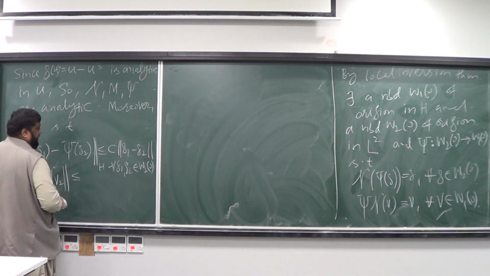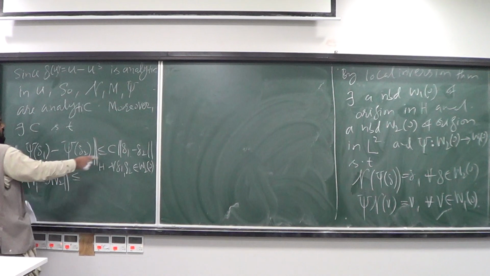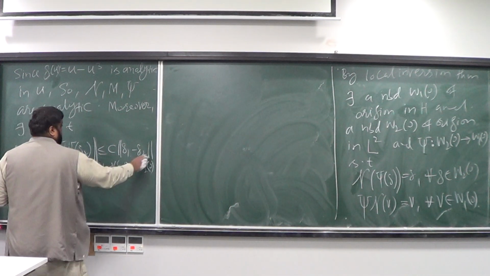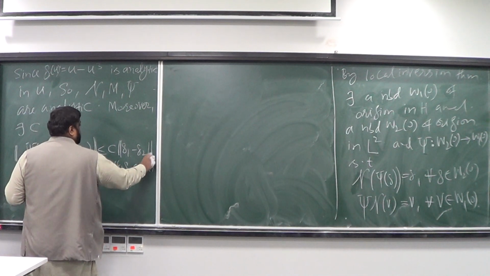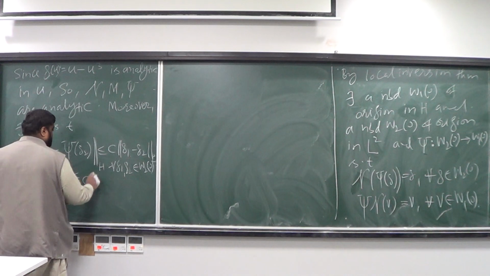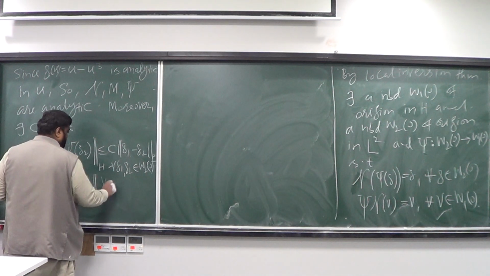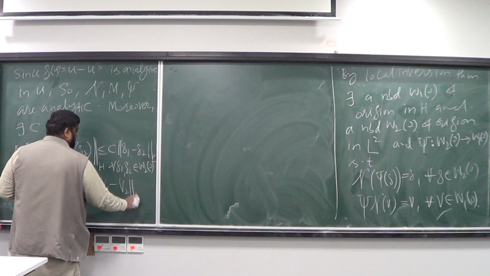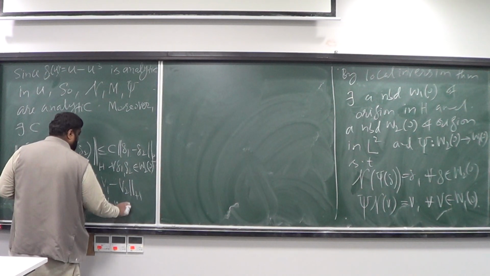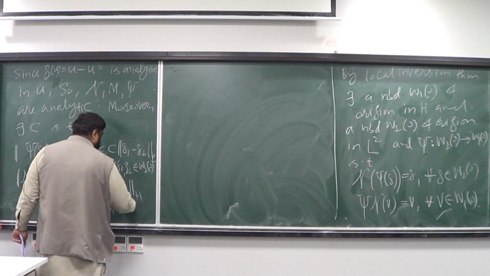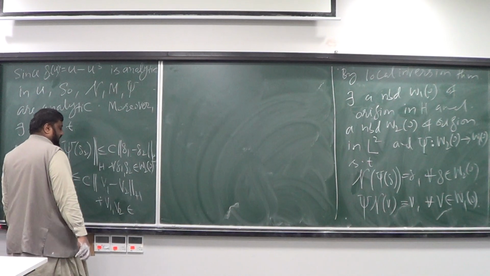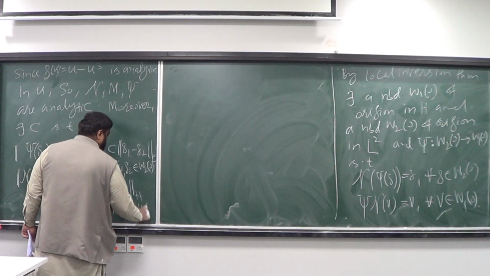This is going to be the H norm, and this is going to be the L2 norm, C times V1 minus V2 in the H norm for all V1 and V2 in the neighborhood W1 of 0.